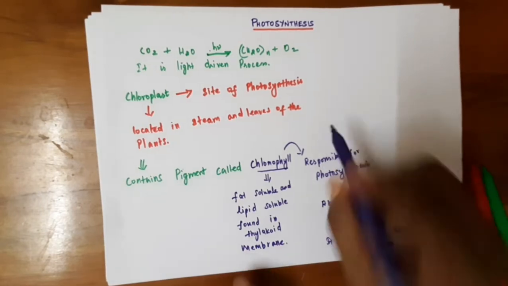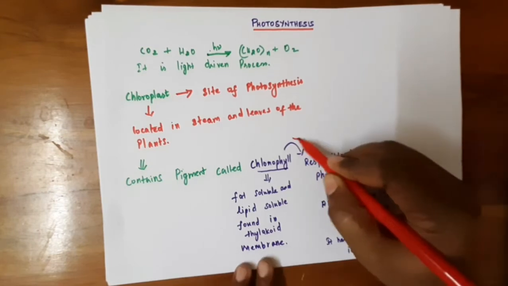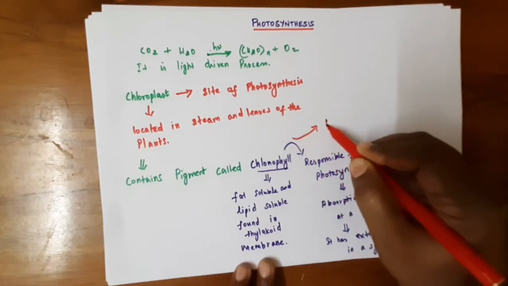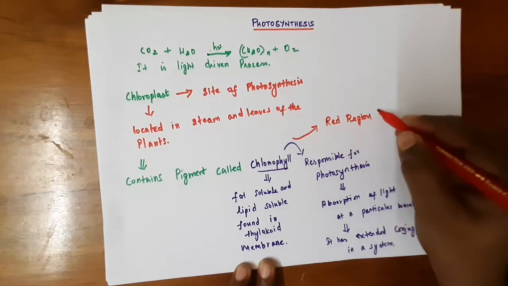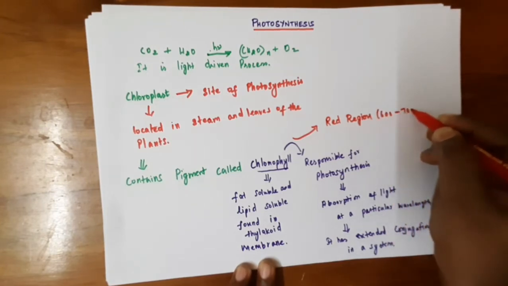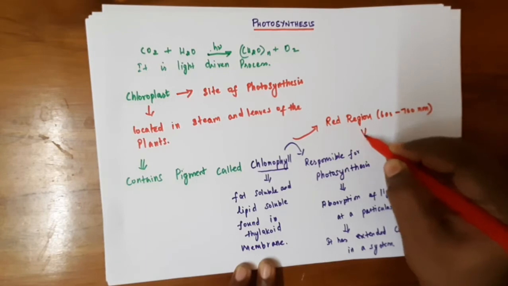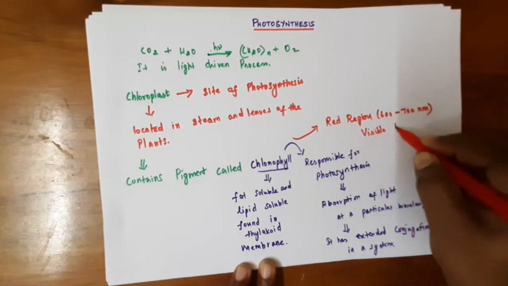Mainly this chlorophyll absorbs the wavelength in the red region, 600 to 700 nanometer of the visible region.